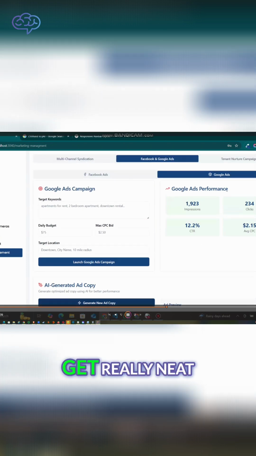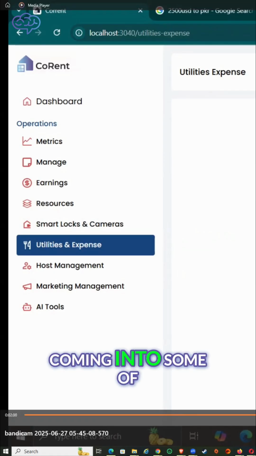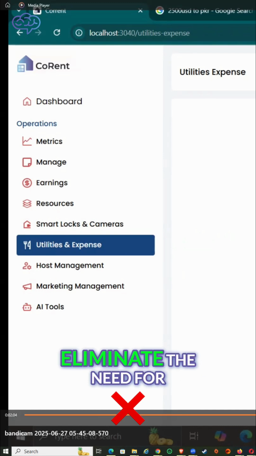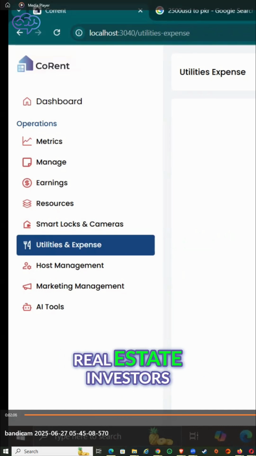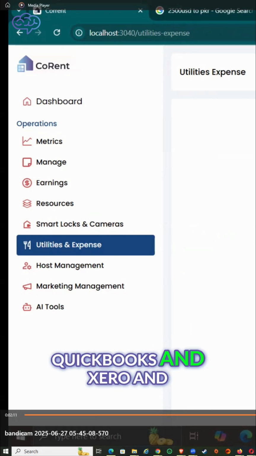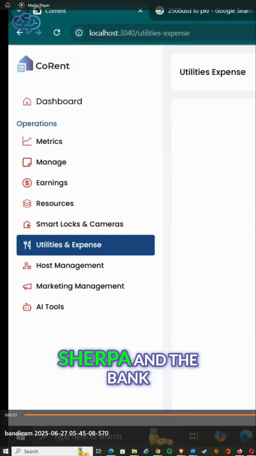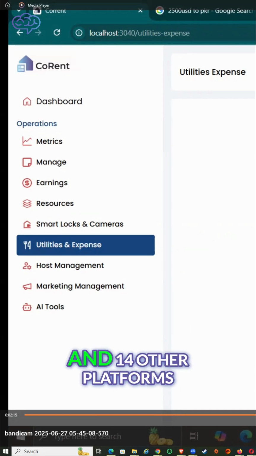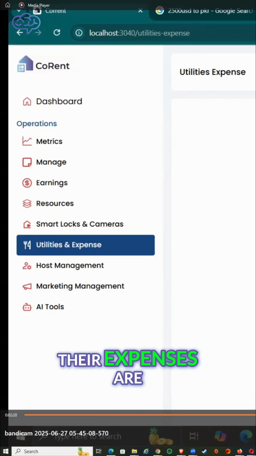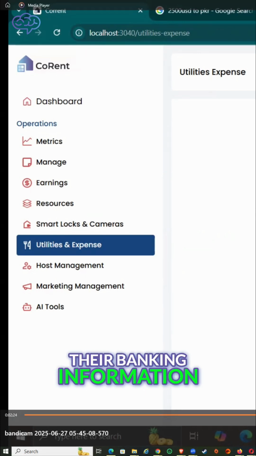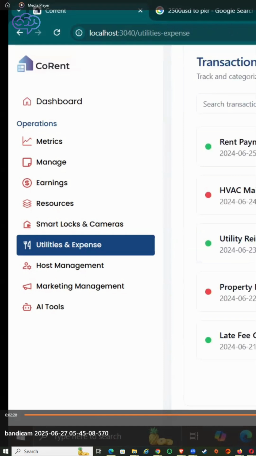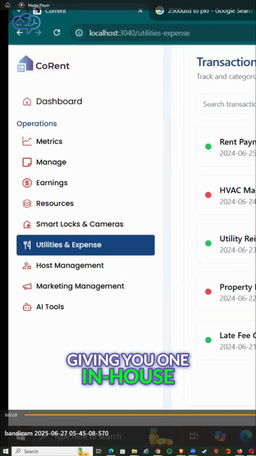And here's where things get really neat. Coming into some of my favorite features, we wanted to eliminate the need for real estate investors to have to utilize QuickBooks and Xero and Sherpa and a bank access and Rocket Money and 14 other platforms to just see what their expenses are, their utilities, their banking information, their analytics of the property. So we're giving you one in-house.